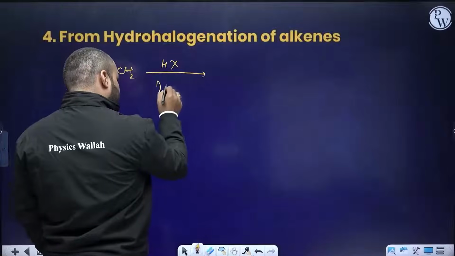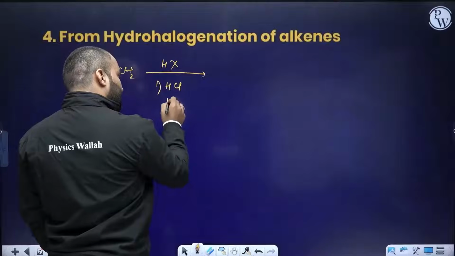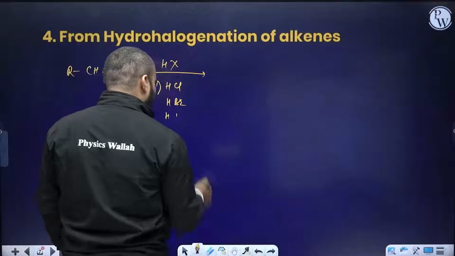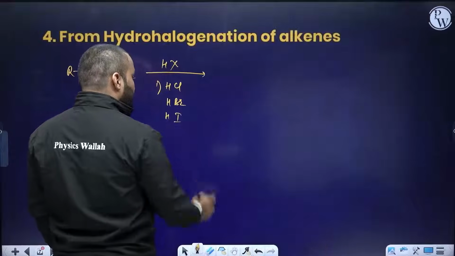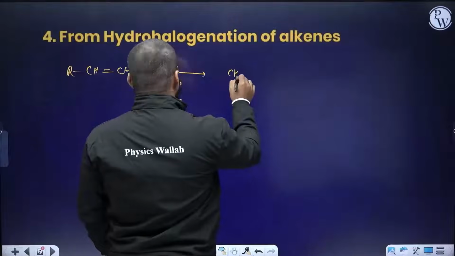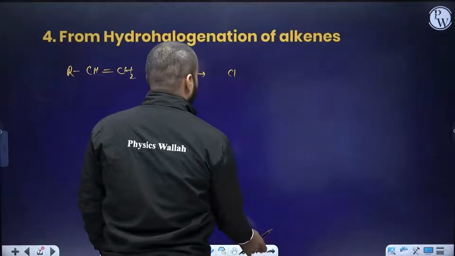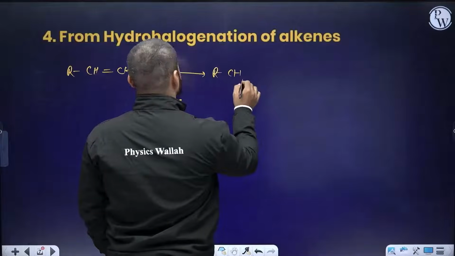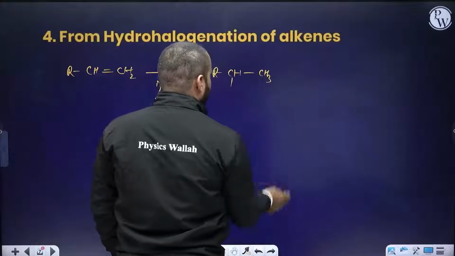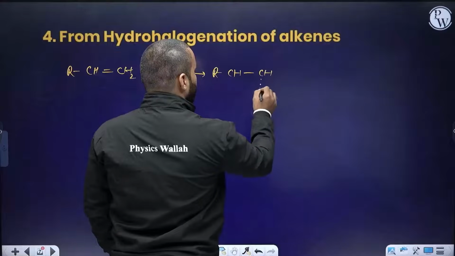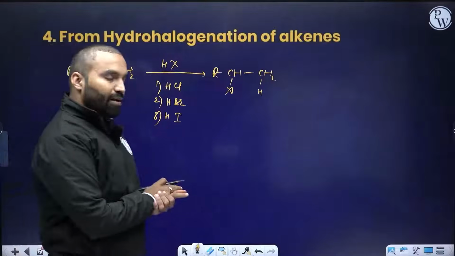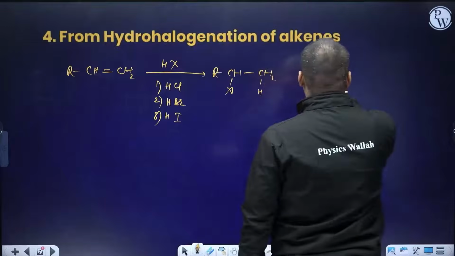This HX can be HCl, this can be HBr, you can use HI also. We generally do not study HI, we generally don't study HF. So we will be sticking to just these three. The product formed would be R, CH, single bond CH3, with the halogen added here and H here. You might have studied this in your books also, known as Markovnikov addition.